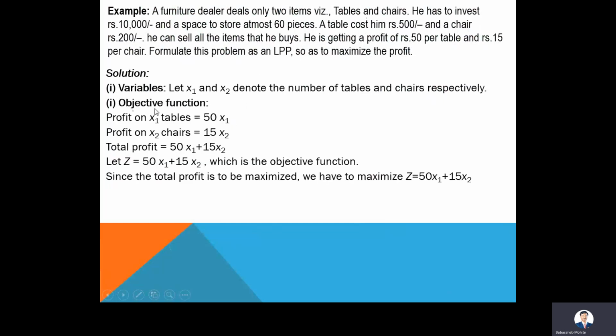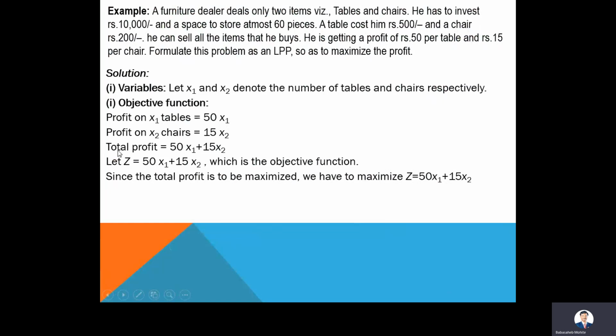The second thing is that we have to identify the objective function. What is my objective? My objective is to maximize the profit. But how is it possible to maximize the profit? If I sell a single table, then I will get rupees 50 as profit. If I sell a chair, then I am getting rupees 15 as profit. So the profit on x1 tables is 50 x1, because x1 is for tables and x2 is for chairs. Rupees 50 I will get after selling one table, rupees 15 I will get after selling one chair.